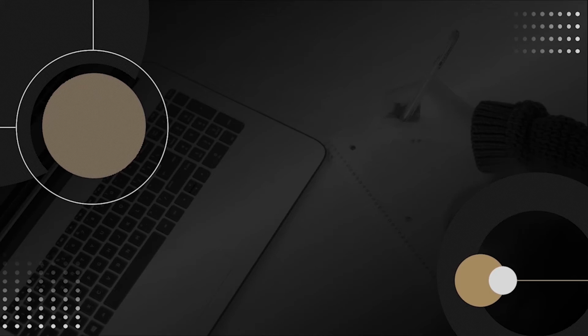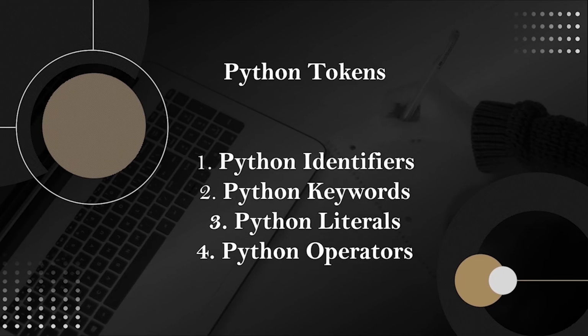So in this video we will discuss Python tokens. Python tokens are the small units of programming language, and Python supports four types of tokens, and these are Python identifiers, Python keywords, Python literals, and Python operators. Let's have a look at them one by one, starting with Python identifiers.